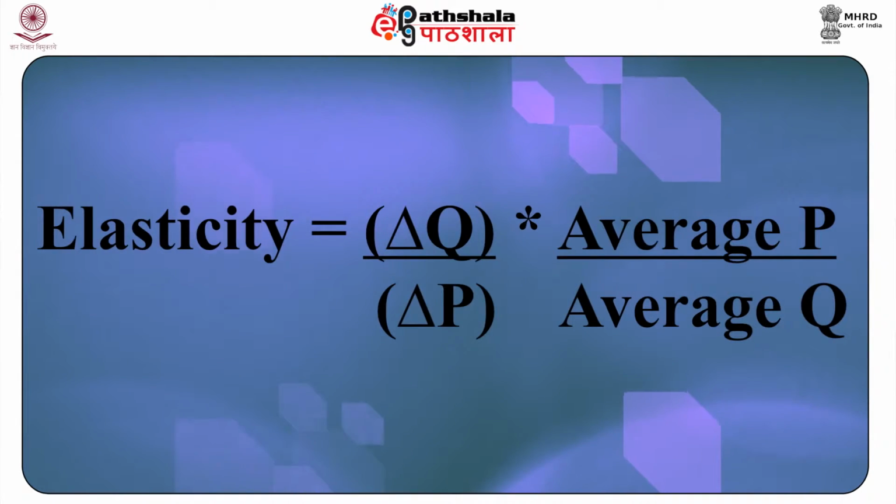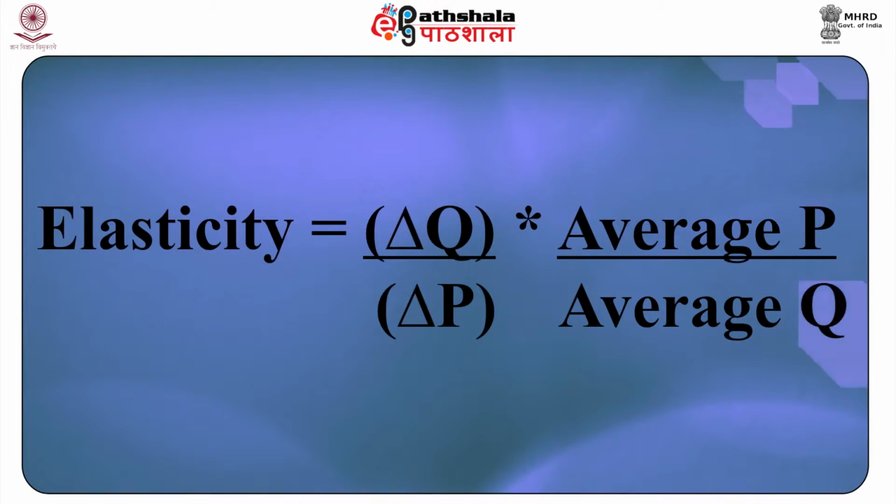Instead of taking P by Q, we now take average P divided by average Q. The formula becomes: elasticity is now change in Q by change in P multiplied by the average price divided by the average quantity. You should calculate arc elasticity using the information on price and quantity given in the above example.